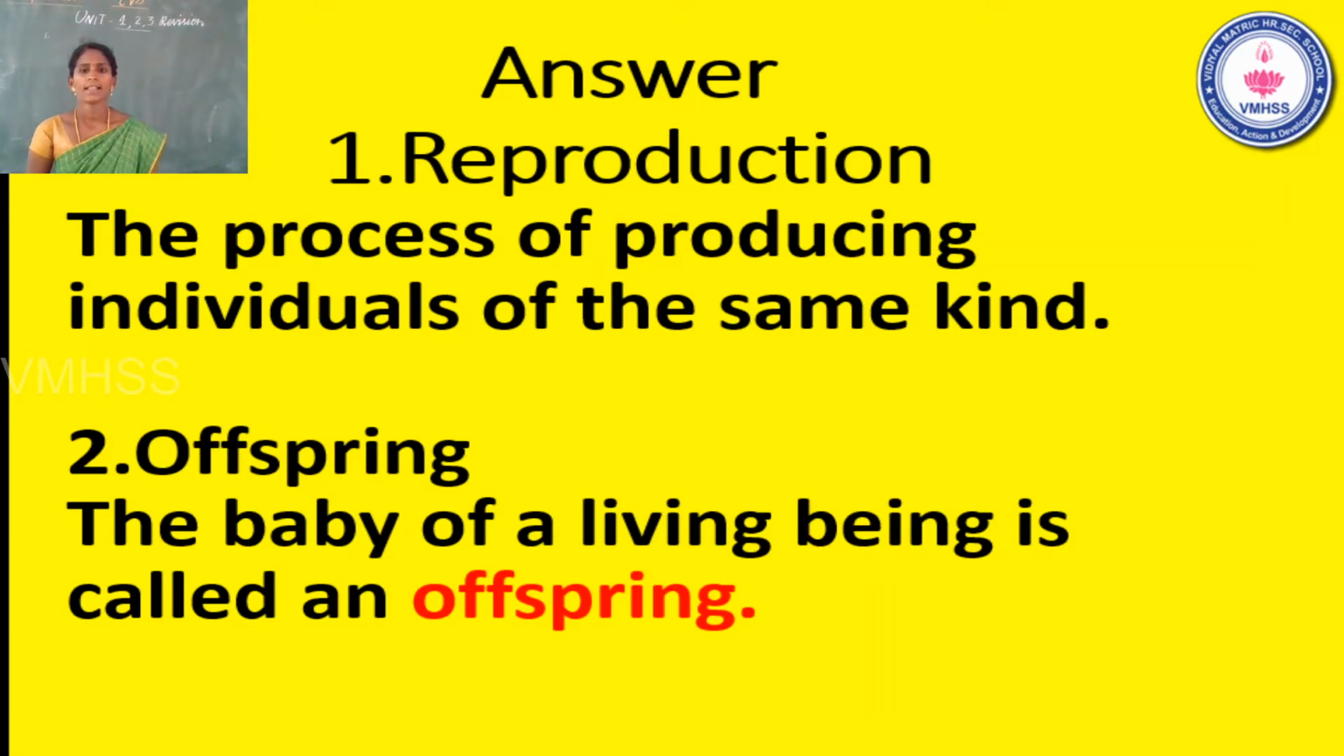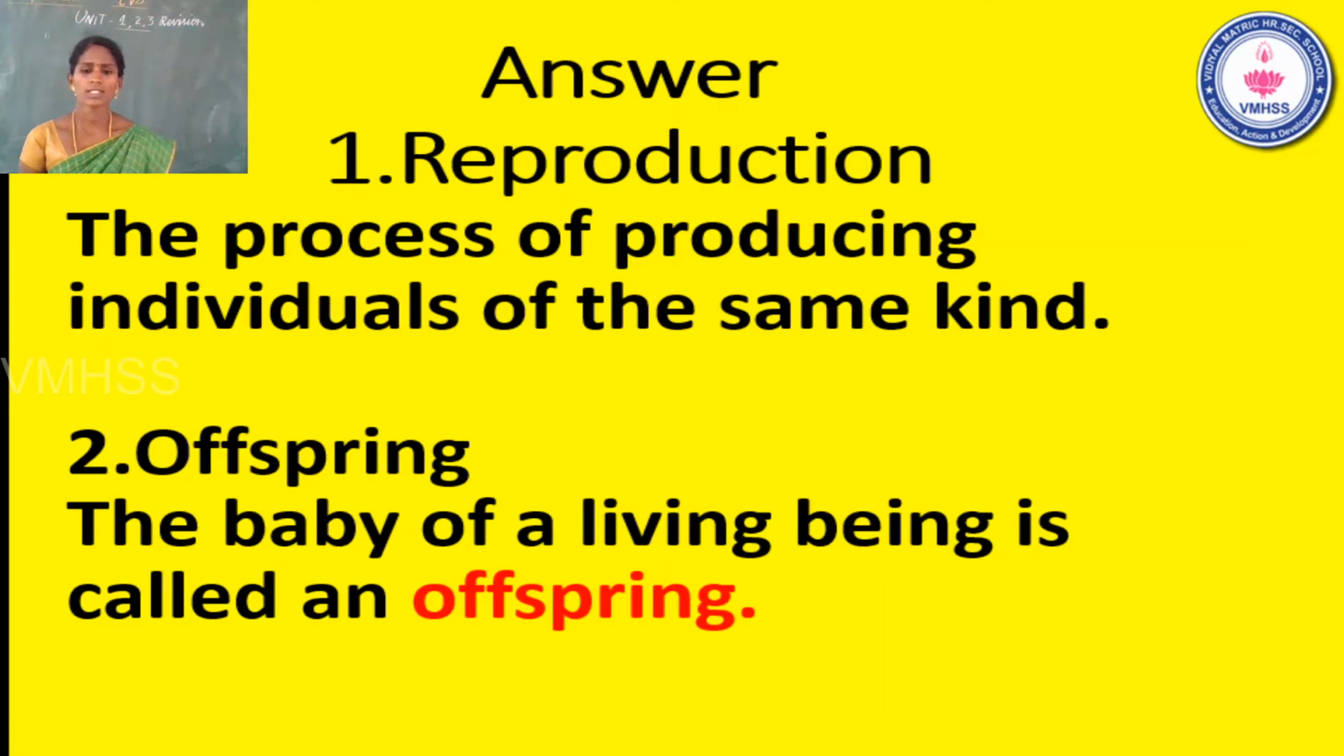See the slide. Reproduction is the process of producing individuals of the same kind. Okay. So second one, what is meant by offspring? That was a very important question. What is meant by offspring? The baby of a living being is called an offspring.